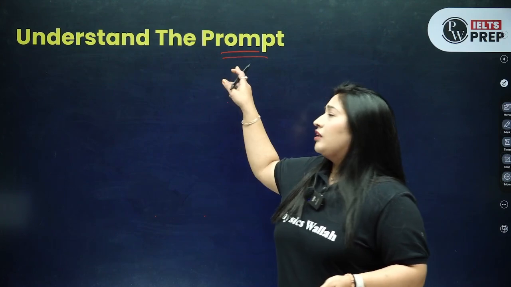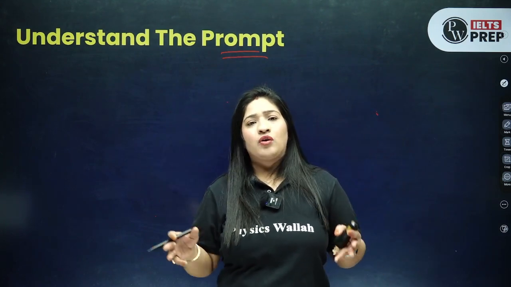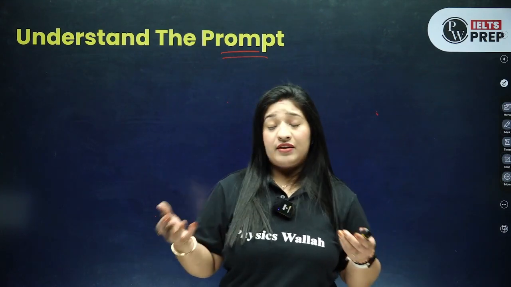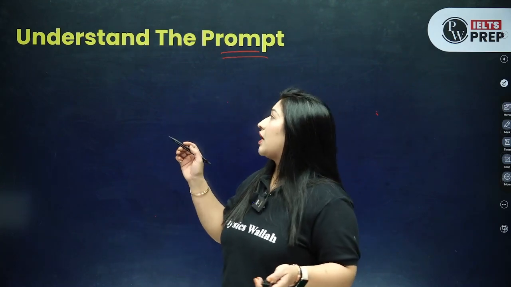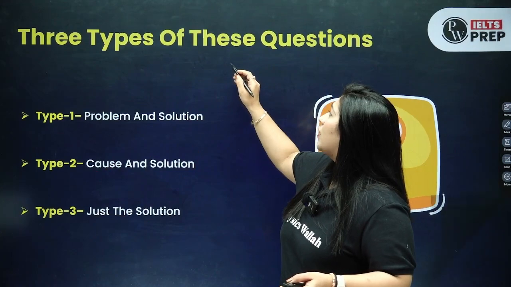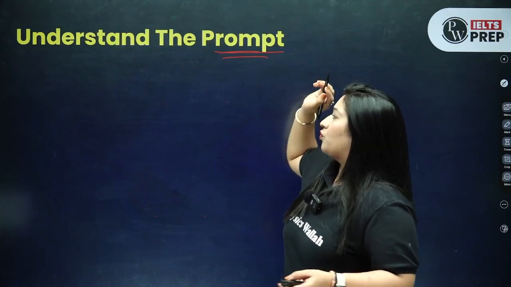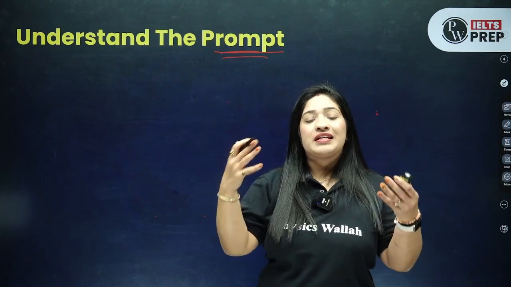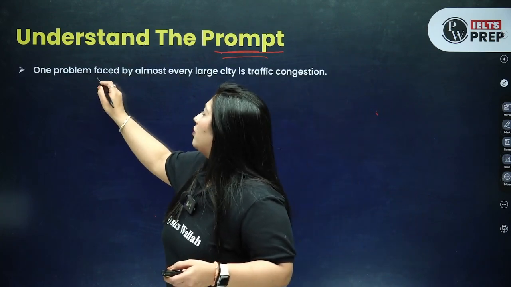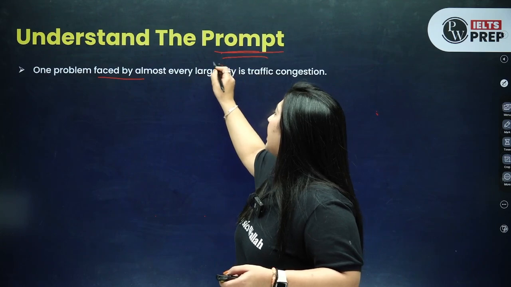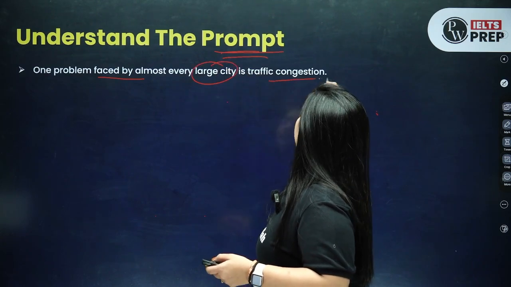So understanding the prompt is part of planning only, right? As I have explained before in your lectures, the very first thing that you need to understand is the question, what they are asking you, so that आप exactly वही answer कर सके. So the question is, one problem faced by almost every large city is traffic congestion.